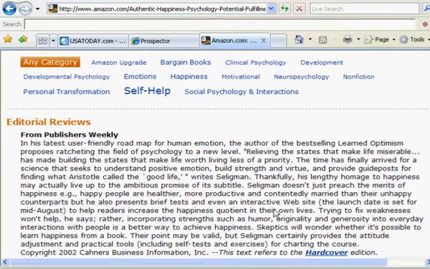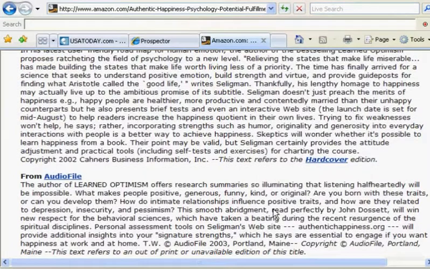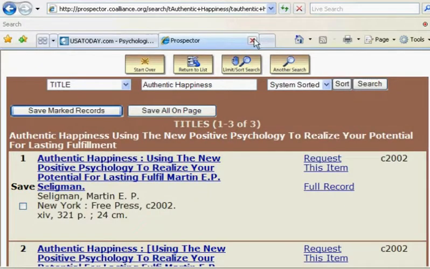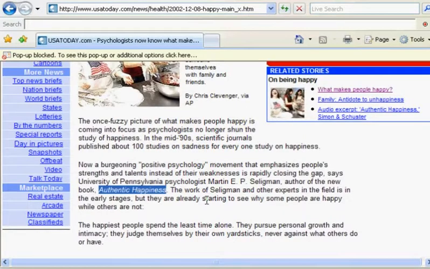On one hand, it's saying it's using research, and on the other hand, it's telling you how to be happy. And a lot of the academic approaches aren't going to tell you how to be happy. They're just going to present research. So it's sort of a mixed bag, and I'm not sure that this book's going to be all that useful for me. So I'm going to shut down this. I'm going to shut down Prospector as well, because maybe the book itself is not useful.